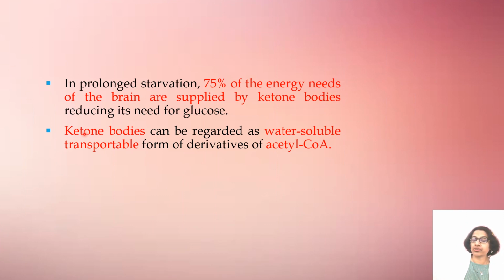And in prolonged starvation, 75% of the energy needs of the brain are supplied by the ketone bodies. When a person has prolonged starvation, 75% of the energy needs of the brain are supplied by the ketone bodies, reducing its need for glucose. These ketone bodies can be regarded as a water soluble transportable form of derivatives of acetyl CoA.